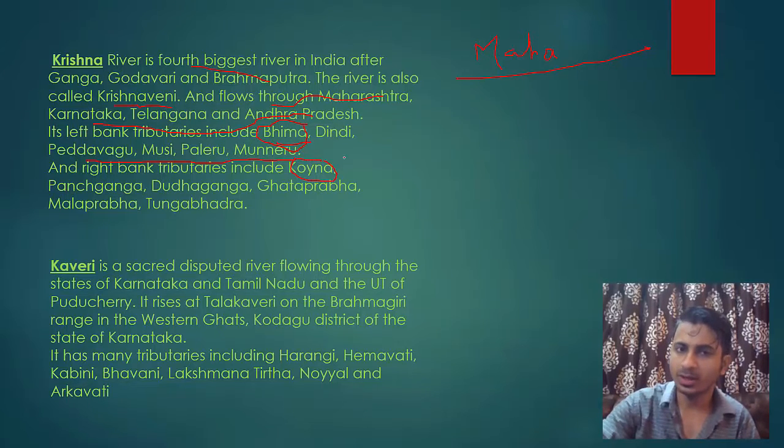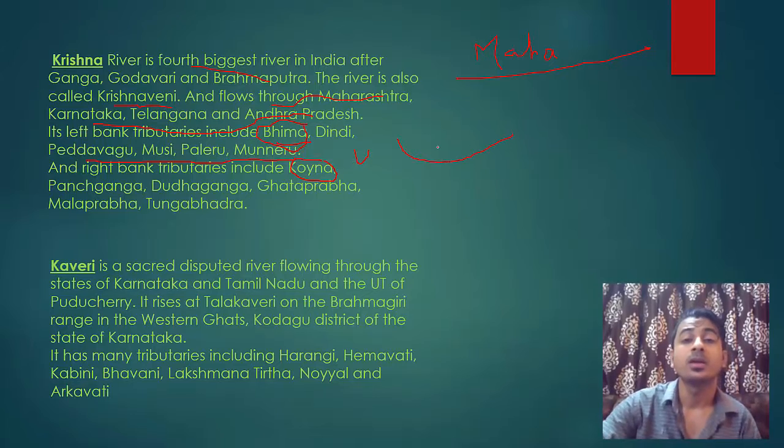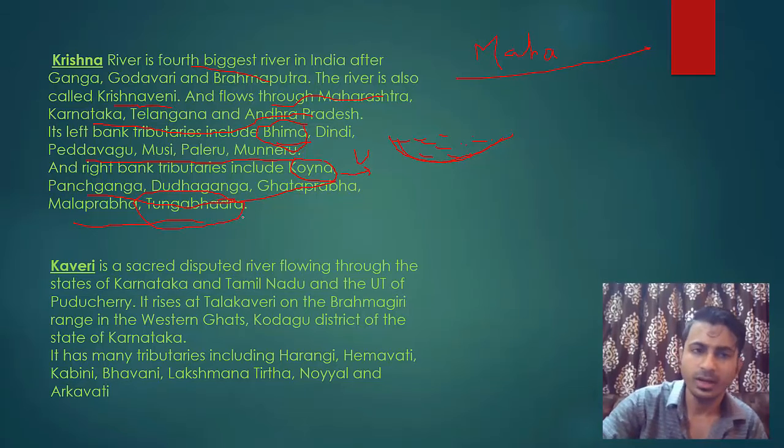Koyna is also a famous river, Koyna Reservoir. This was in news very long time back. A reservoir means a place where water is stored. So near Koyna, earthquake came. Why? Because of this reservoir. This reservoir became so heavy that earthquake came. So that's why this river became famous. Then Panchganga, Durganga, Ghatprabha, Malprabha and Tungabhadra. Tungabhadra is also a famous river. You can remember these 3 rivers: Bhima, Koyna and Tungabhadra.